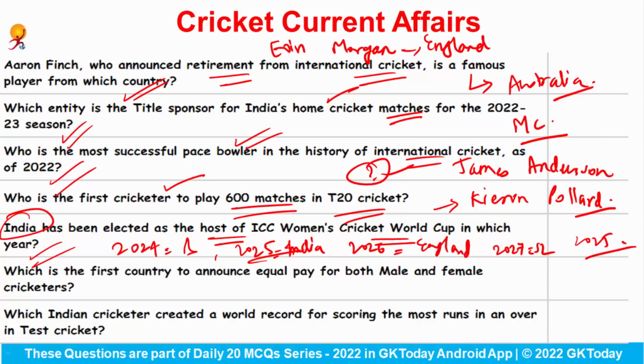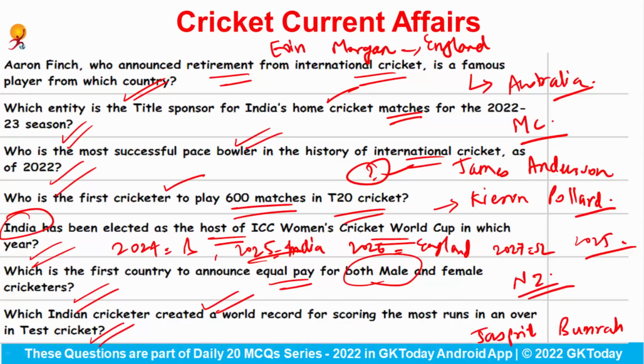Which is the first country to announce equal pay for both male and the female cricketers? So New Zealand is the very first country that has announced that equal pay would be given for both male and female cricketers, no matter the match is international or domestic. Which Indian cricketer created a world record for scoring the most runs in an over in a test cricket? So Jasprit Bumrah has created a world record by scoring 35 runs in a single over. So 35 runs included 2 sixes and 4 fours.